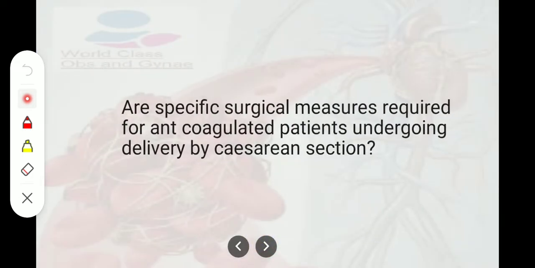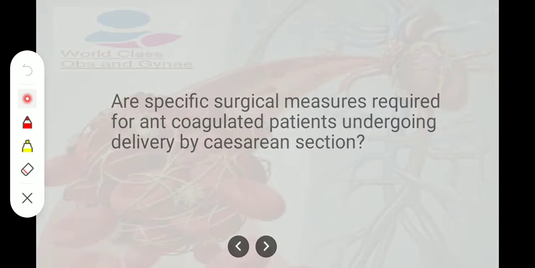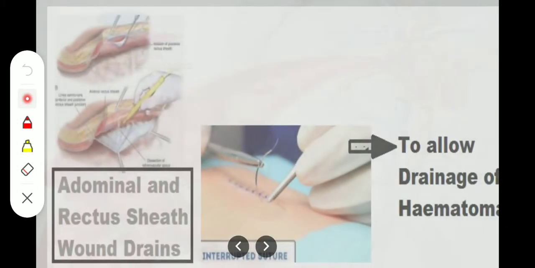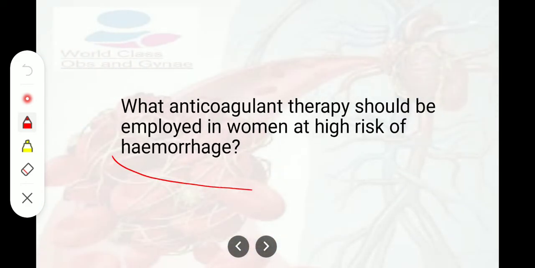Are specific surgical measures required for anticoagulated patients undergoing delivery by cesarean section? When we have abdominal and rectus wound drains, we should apply interrupted sutures to allow drainage of hematoma. And what anticoagulant therapy should be applied in a woman at high risk of hemorrhage?